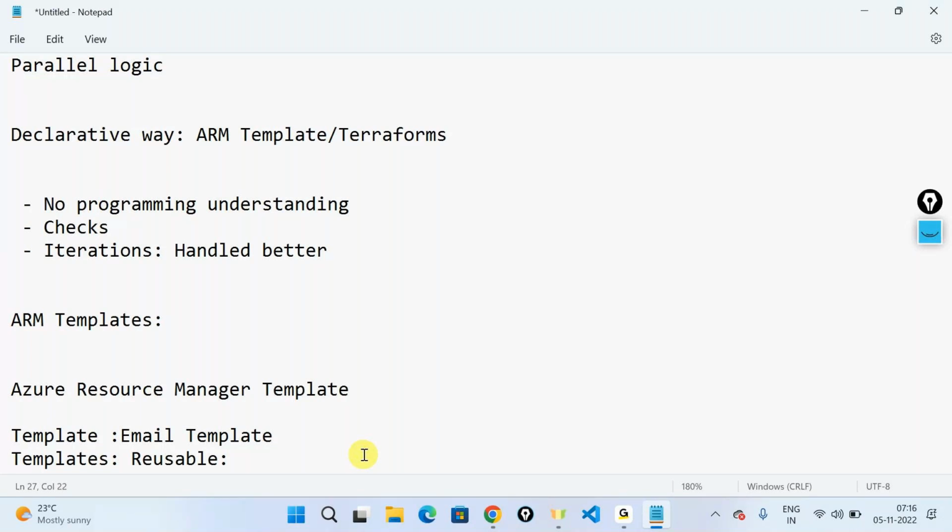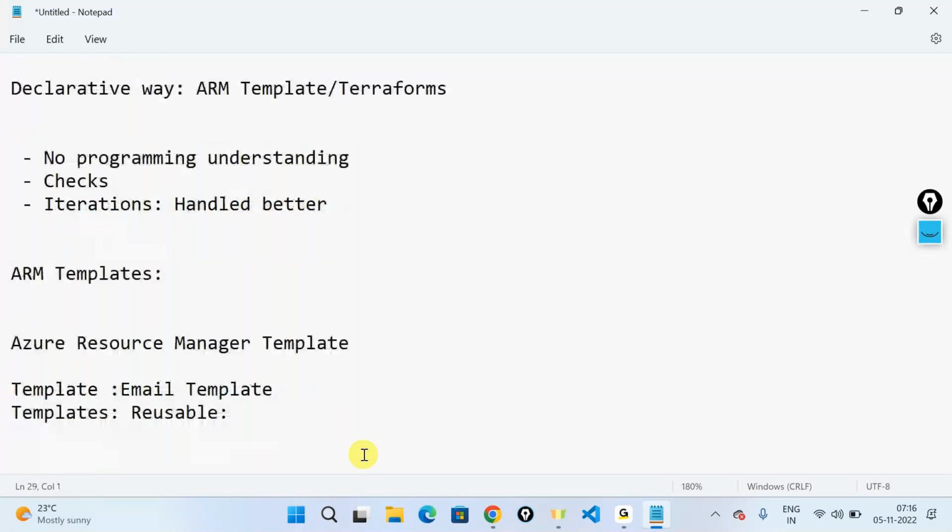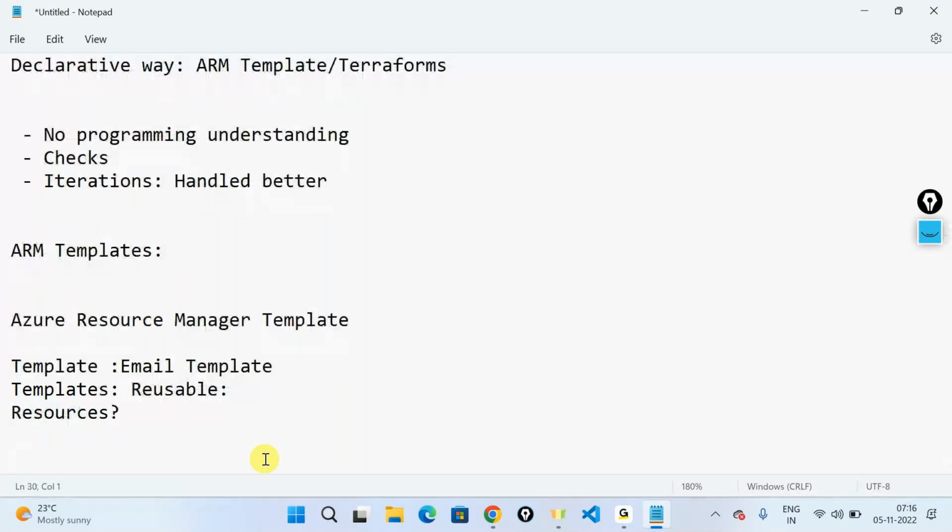In the same way, Microsoft said, okay, how about we build templates for our resources, wherein all you do as a user is go and change the name and deploy it onto the Azure portal, and it will create a new resource or check the existing resource for you. This is the idea that came up. If someone wants to write an ARM template, they need to know what JSON is.